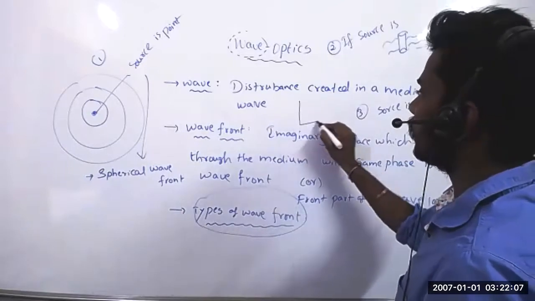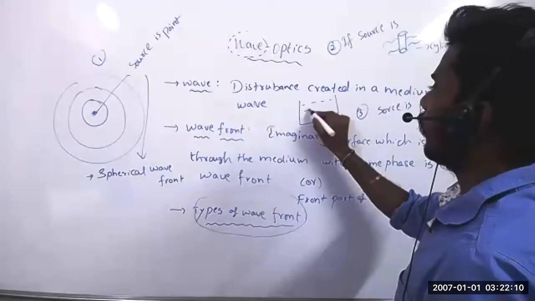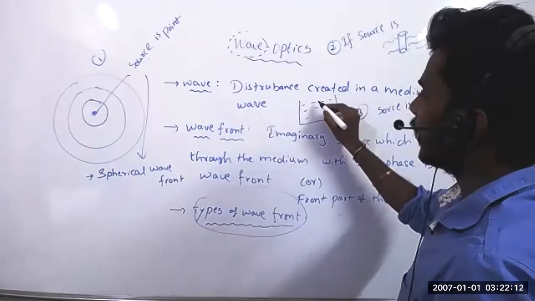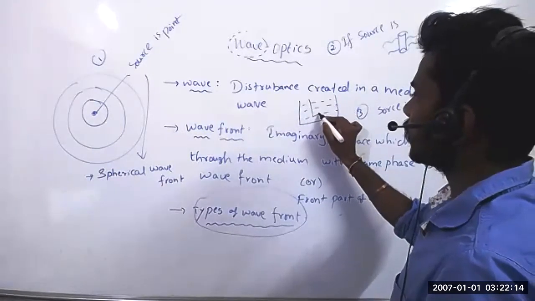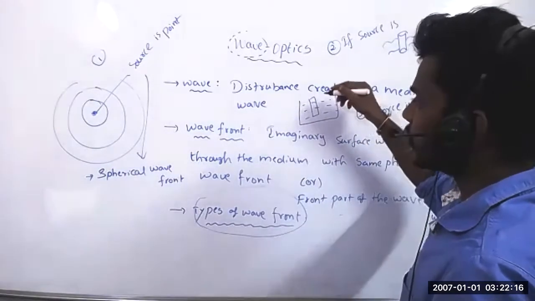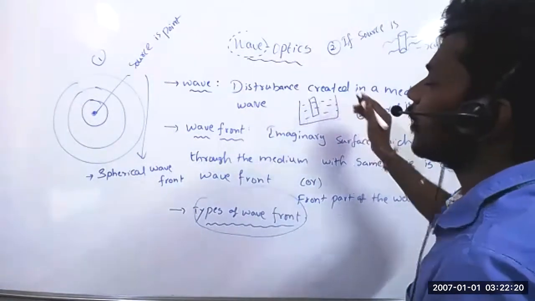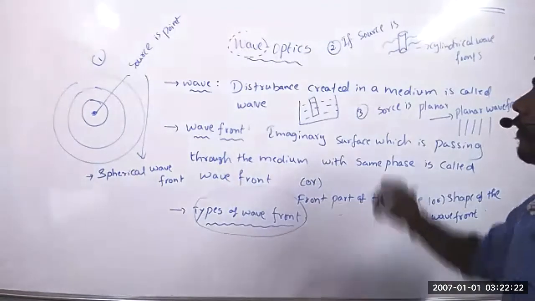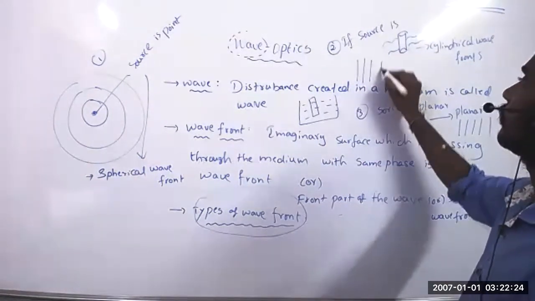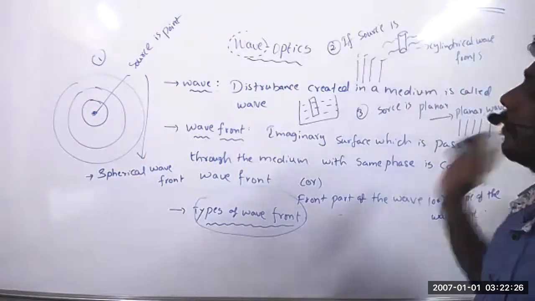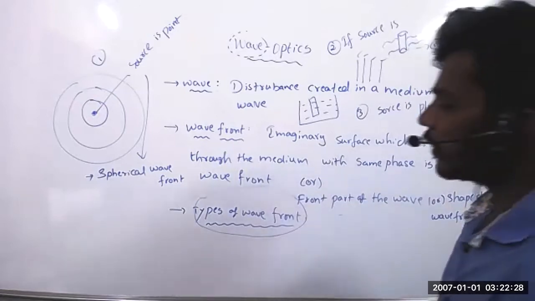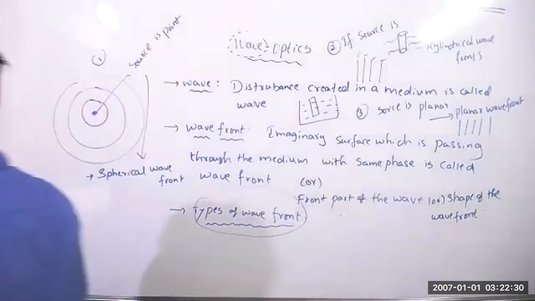Suppose we take some water. Take a piece of wood in the shape of a plane. If you disturb that water with the plane, then you will get planar wavefronts. Planar wavefronts will be like this: plane, plane, plane, plane. So there are three types of wavefronts. Write this.